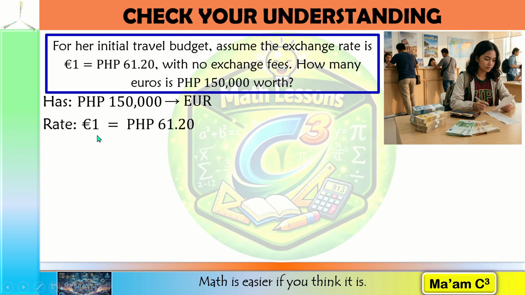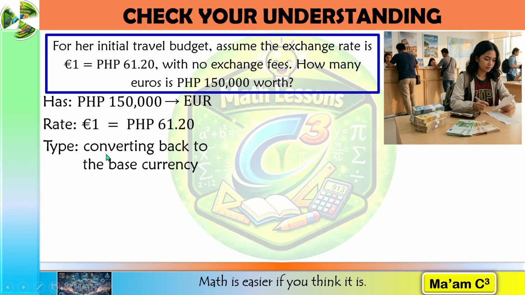The rate is 1 euro equals 61.20 Philippine pesos. Since in our pair, this one is our base currency and she wants it in euros, they are the same. So this means we are converting back to the base currency. Since we are converting back to the base currency, this means we are going to divide.